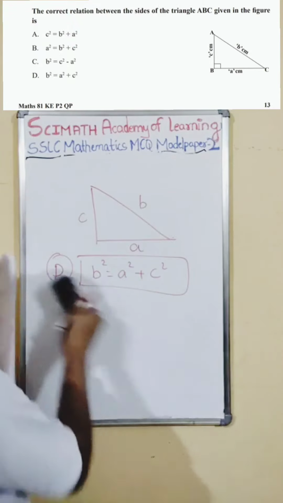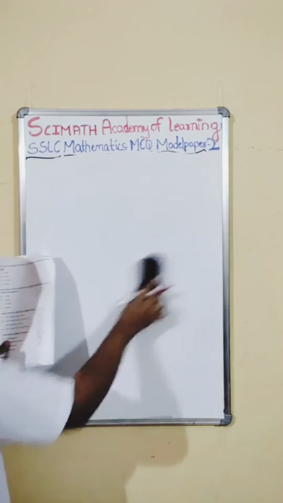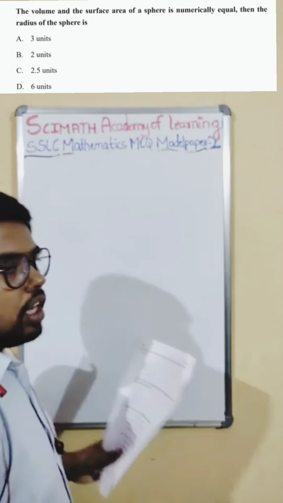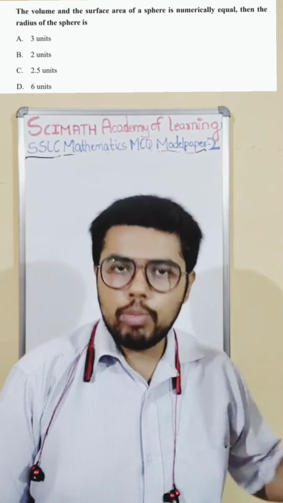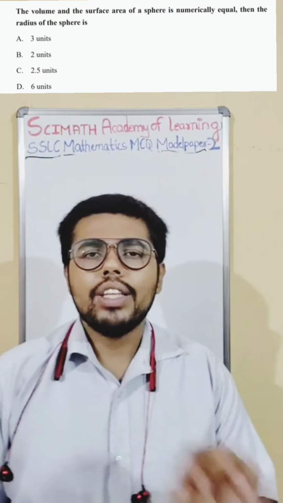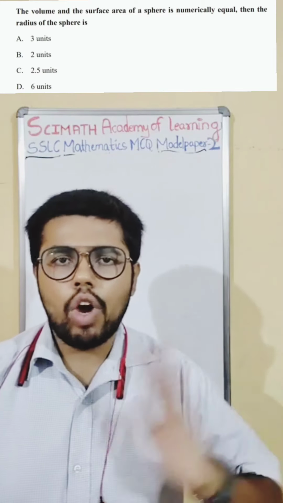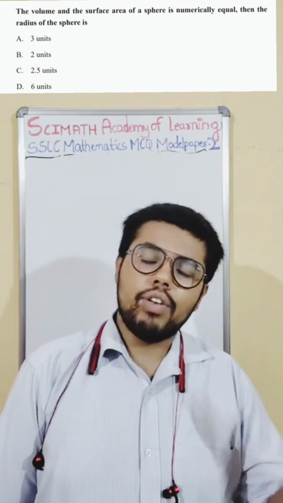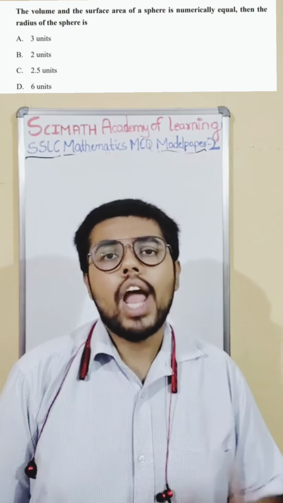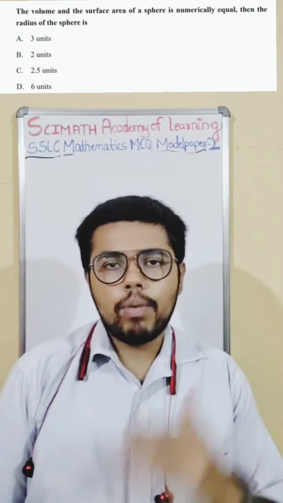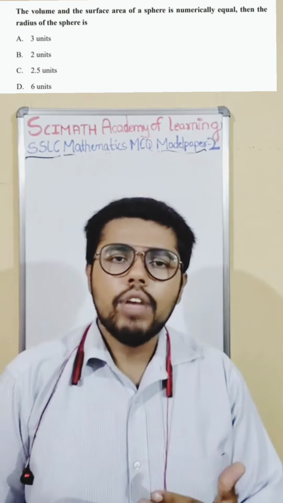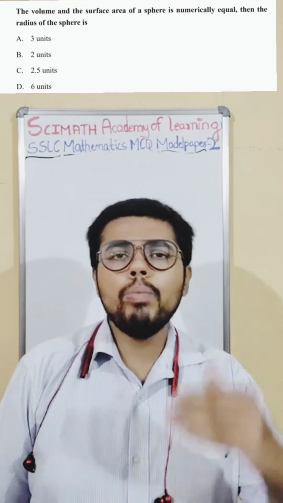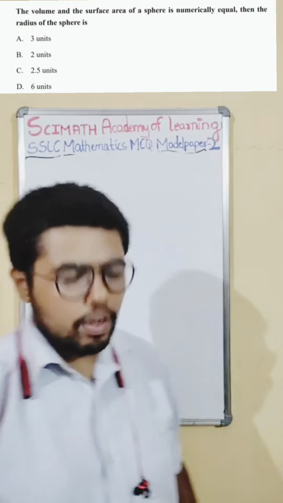The next question is from the last chapter from part 2. You know it is surface area and volumes. In surface area and volumes, you need to know the formulas. Okay, I will do one more video very soon: how to remember all the surface area and volume formulas in a logical way, not just by heart. If you learn by heart, you will forget it and you won't understand it properly and you can't apply your mind to the problems. So I will bring a resolved method which makes you understand the concepts of surface area and volumes and also not to learn the formulas by heart. Okay, I will do that. That video will be uploaded very soon.